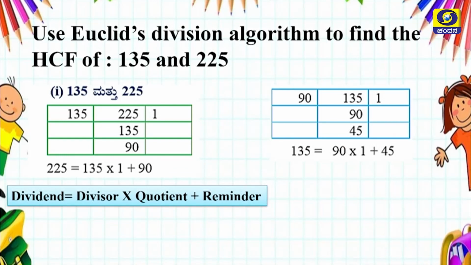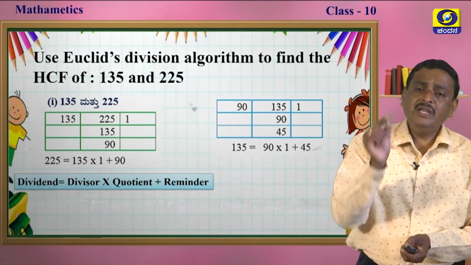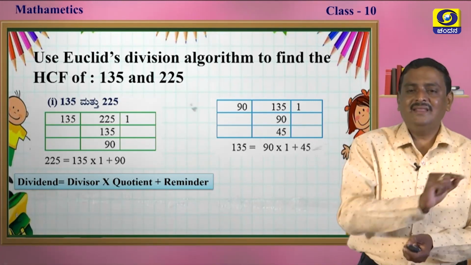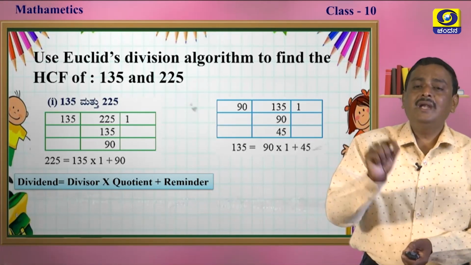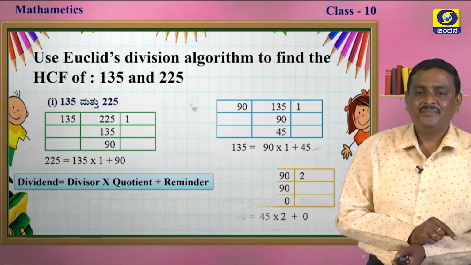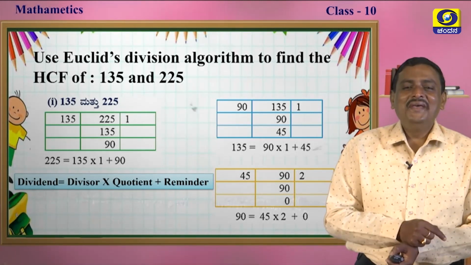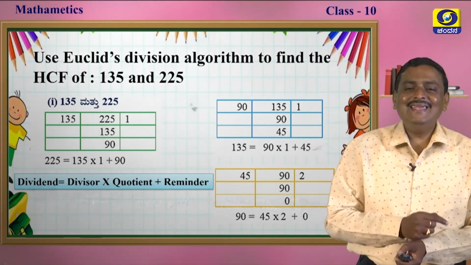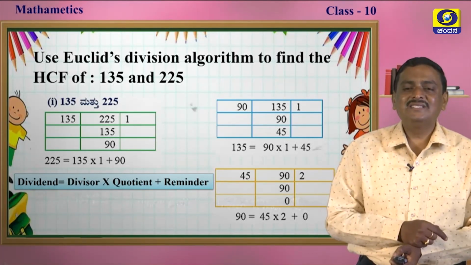Now, what to do now? See, 90, which was B, now becomes A, that means it becomes the dividend, and 45 becomes the divisor. Now, 90 divided by 45 gives 45 into 2, so the remainder is 0.